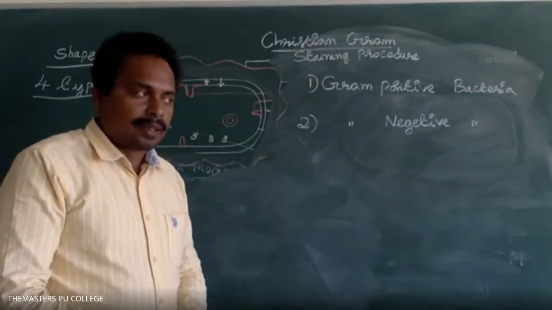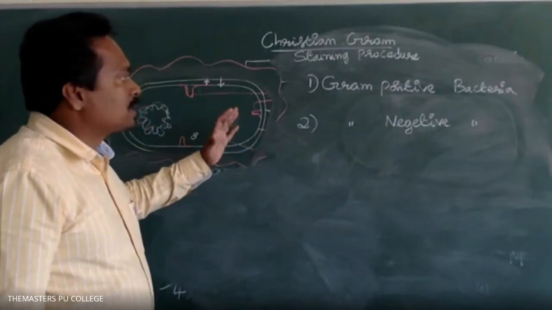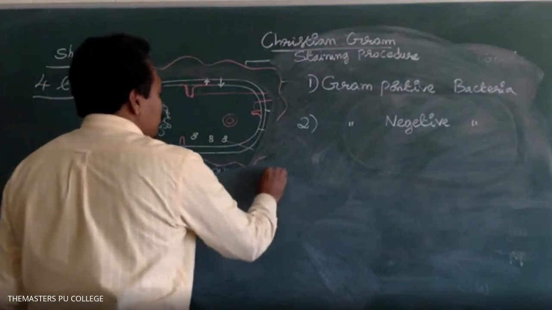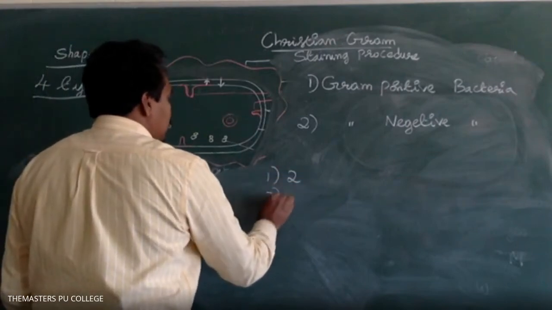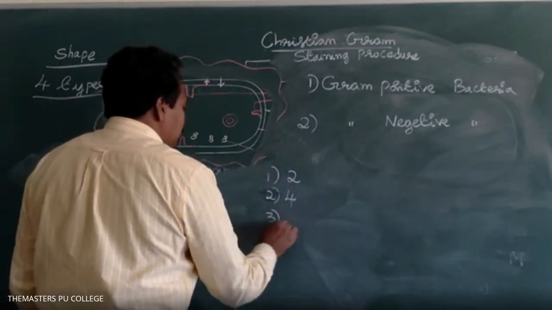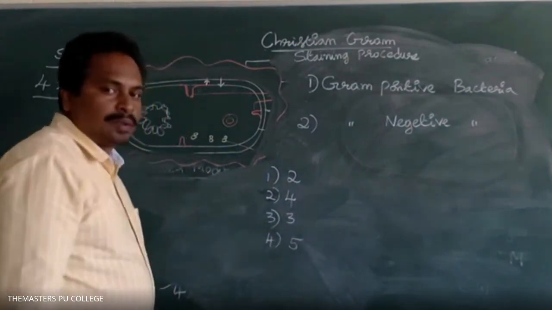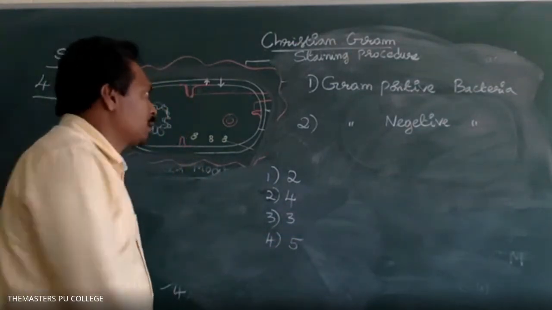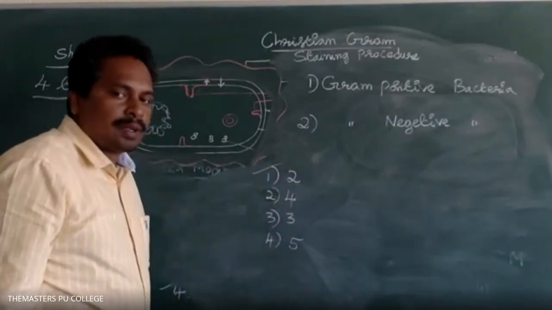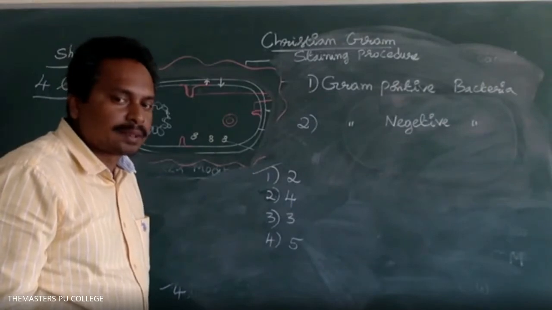From an objective point of view, how many types of bacteria are there based on the staining technique? Option 1 is 2 types, option 2 is 4 types, option 3 is 3 types, option 4 is 5 types. Very good, option 1 is the correct answer. How many types of bacteria are there based on shapes? 4 types, option 2 is the correct answer.